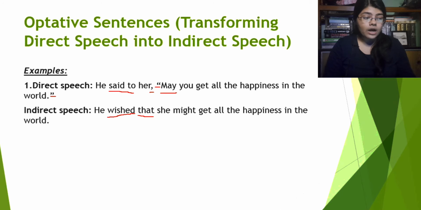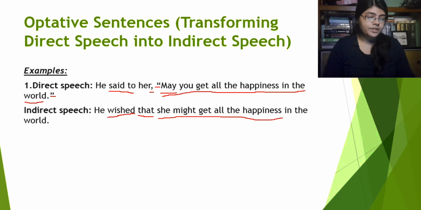Alright, now what are we doing? While we are transforming the reported speech, this portion, may you get all the happiness in the world, is changed like this: she might get all the happiness in the world.